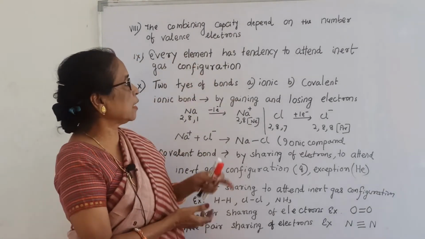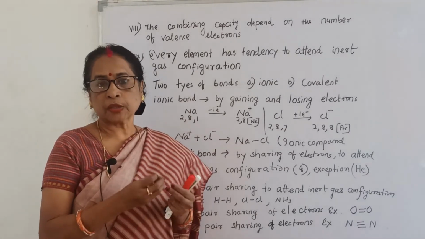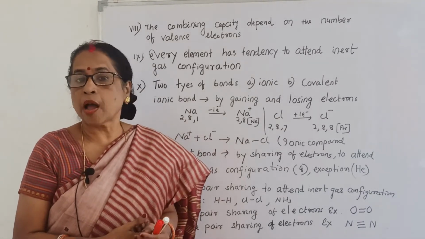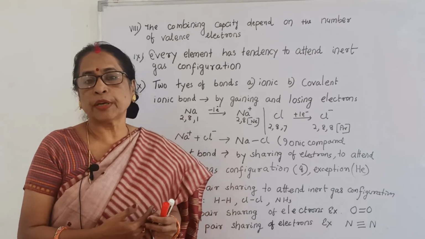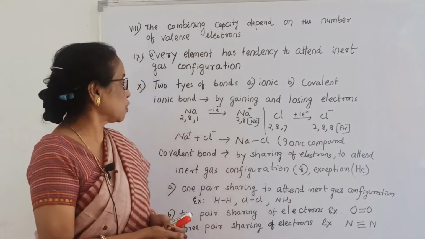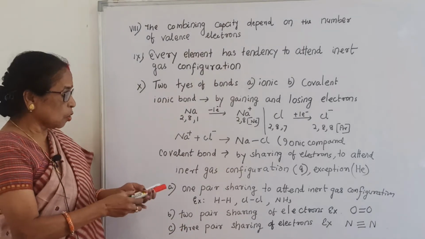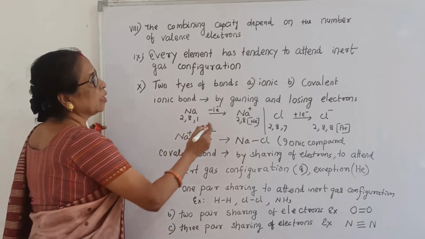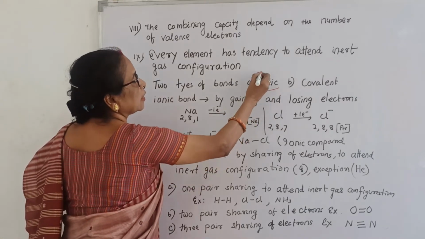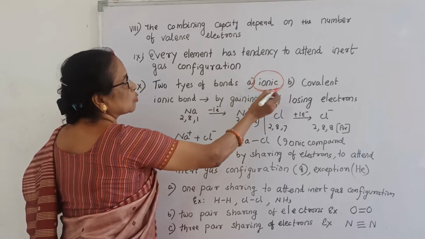So every element has a tendency to attain inert gas configuration. First one, what I told, that is one type of ionic bond. In the second, also covalent bond, when sharing takes place and it attains the inert gas configuration. Now two types of bonds are there. One is ionic, the other one is covalent. Ionic you have already read in the metal and non-metal chapter, and here you can see that is covalent bond.